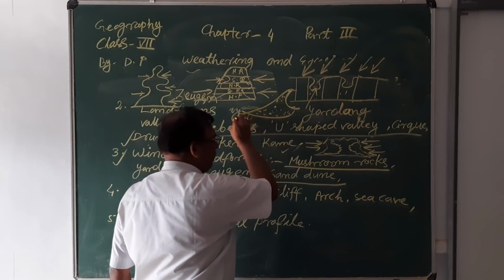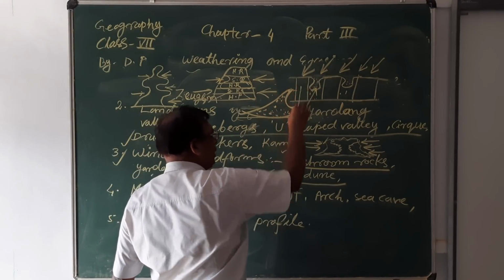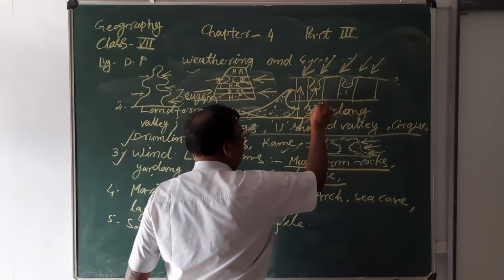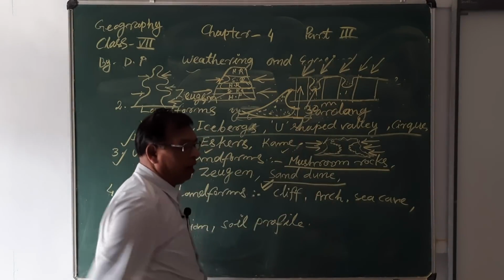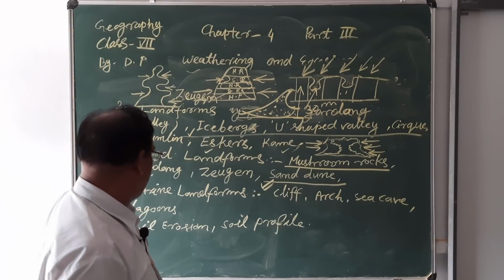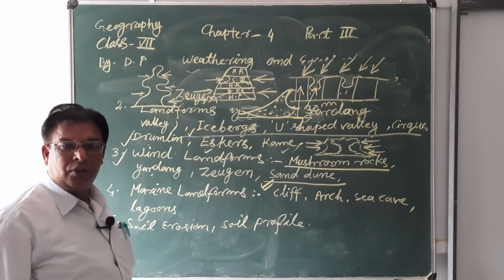When the height of the sand dunes from the sea level reaches approximately 30 meters and above, it is known as the Barkhan. So these are the many landforms formed by the winds.